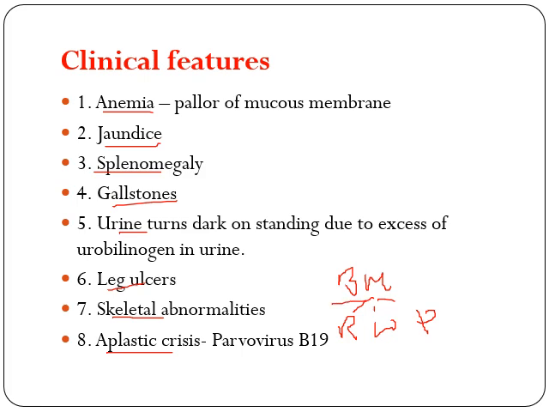So due to depression of bone marrow due to this infection, parvovirus B19, there will be decreased RBC production, which is termed anemia, decreased WBC production, neutropenia, and decreased platelets, thrombocytopenia. So all three lineages are decreased. This is termed pancytopenia.